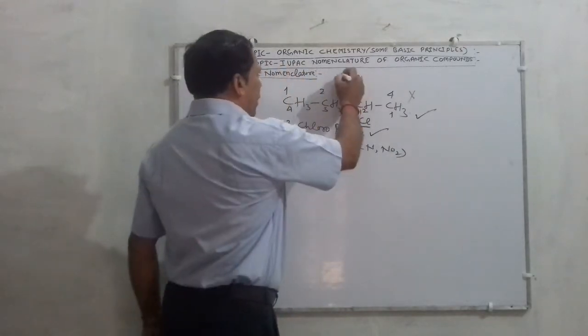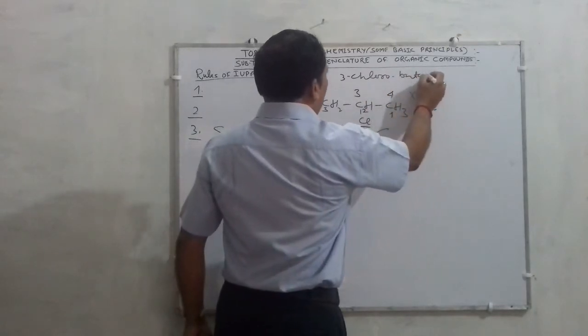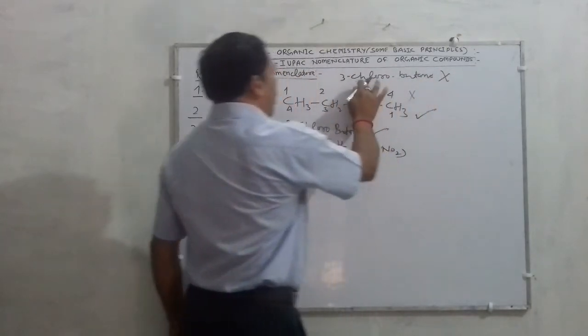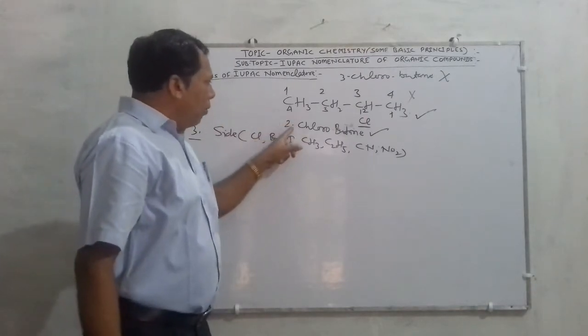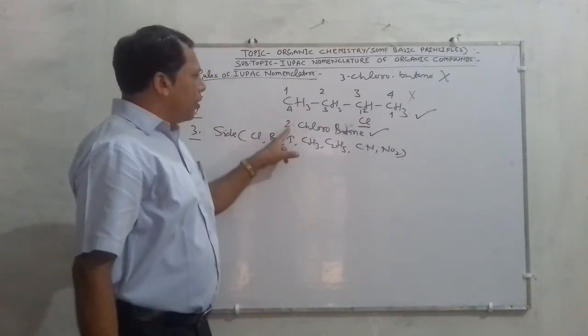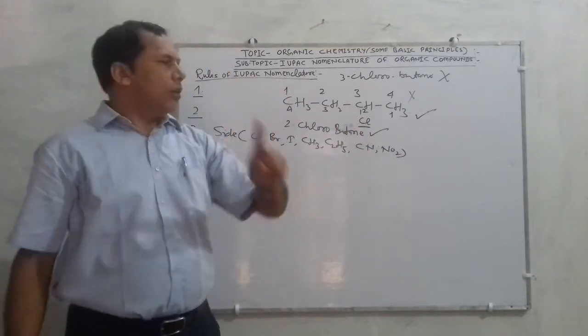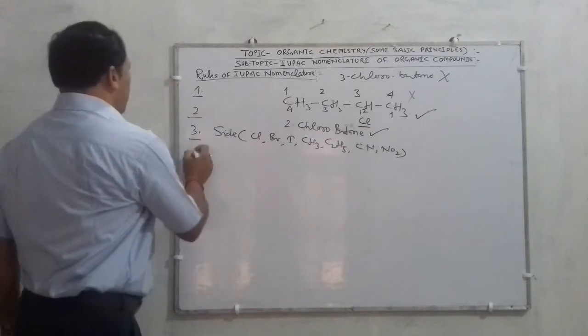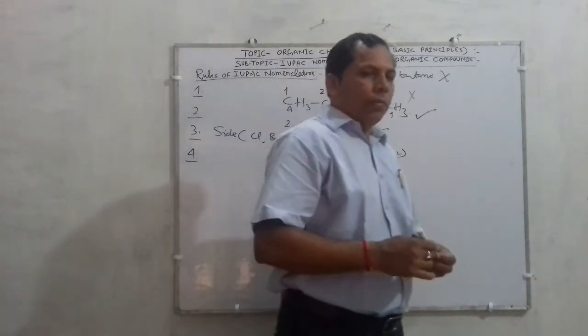But if you write 3-chlorobutane, it is a wrong one. So according to this rule, we have to follow the least value of substituent. Is it? Alright. Come to the next rule. Children, these are very important rules, you must remember.